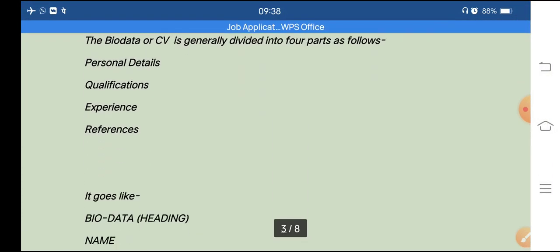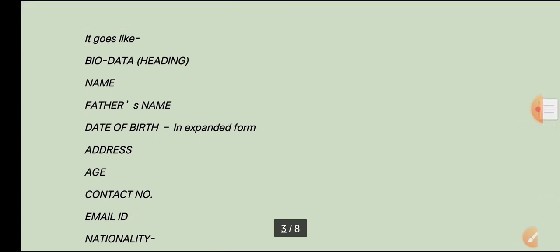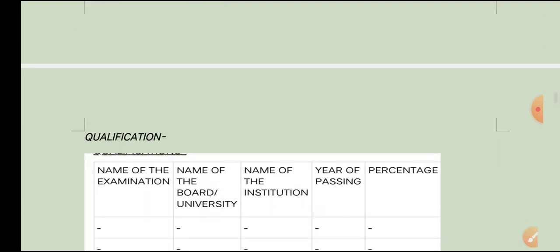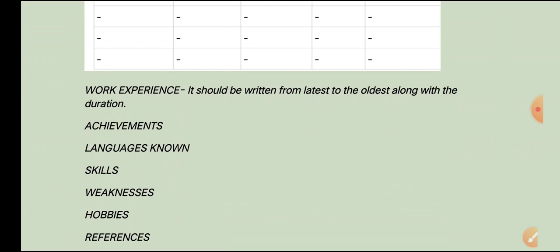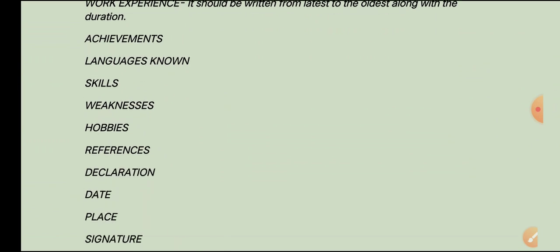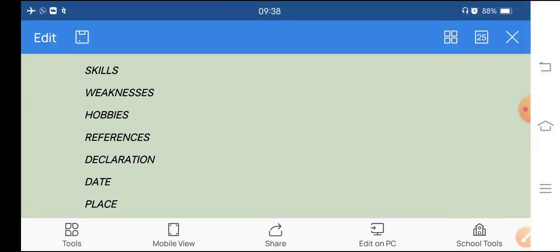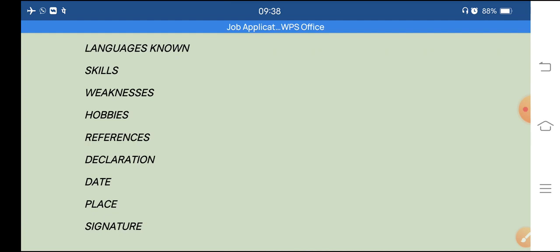So let's see what we have discussed in biodata. Biodata starts from here: the heading, name, father's name, date of birth, address, age, contact number, email ID, nationality, marital status, then qualification box, work experience, achievement, languages known, skill, weakness, hobbies, references, declaration, date, place, and signature. So this was the second aspect we have covered. First was the cover letter and second is the biodata. And between these two, the cover letter and the biodata, you have to write 3 or 4 lines for enclosures. That is very, very important, right.